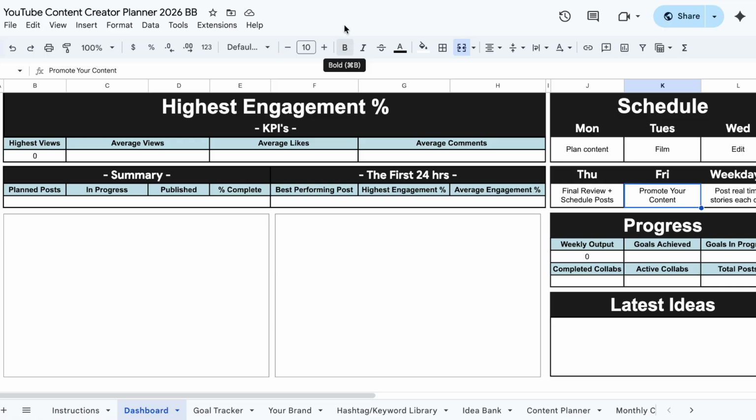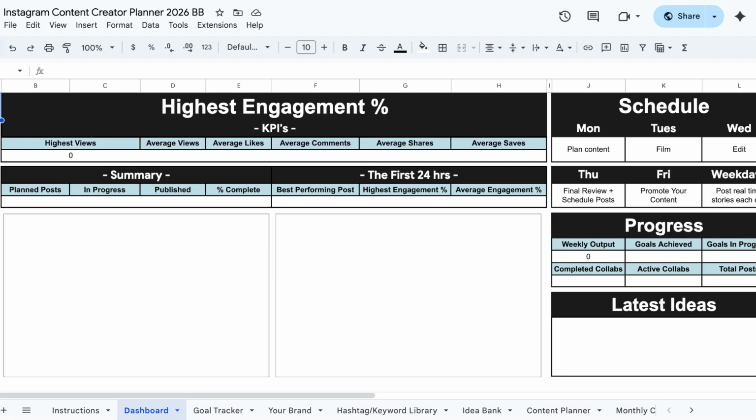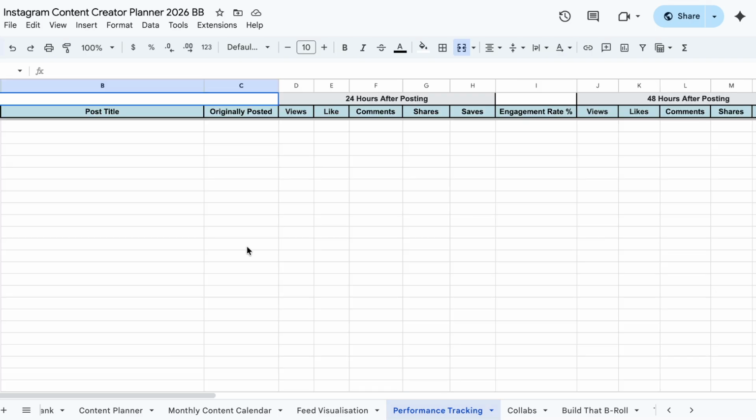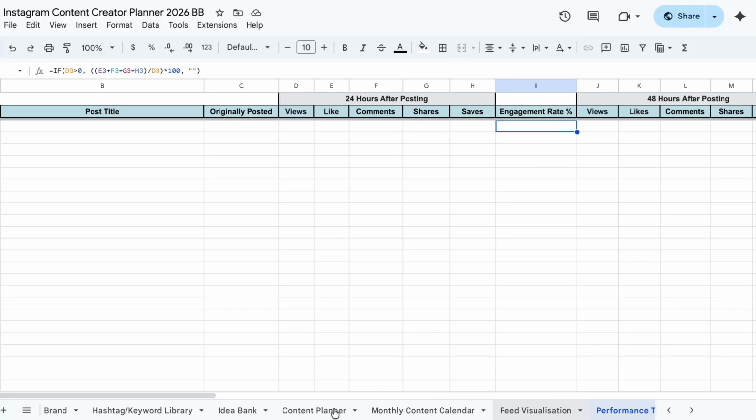So we've gone through the YouTube one. Now what I'm going to do is take you through the differences between the other sheets specifically, because they're all pretty much built on the same backbone. As you can see here for Instagram, we have views, likes, comments, shares, and saves as the data points that we are collecting. The way that informs this sheet is the performance tracking. This is the only thing that differs data-wise, because we're watching views, likes, comments, shares, saves, and that will help calculate our engagement rate.